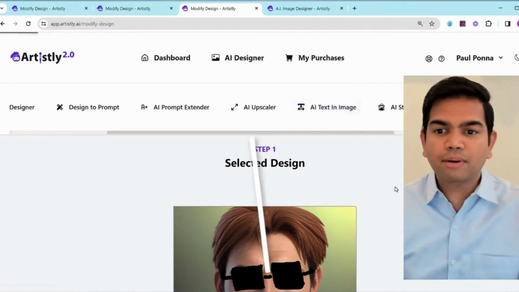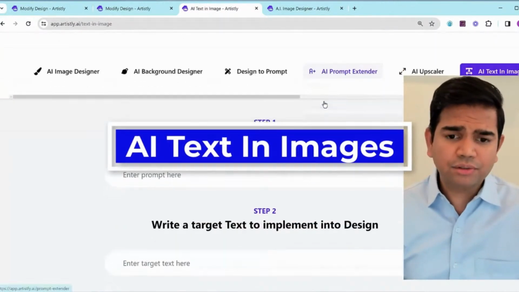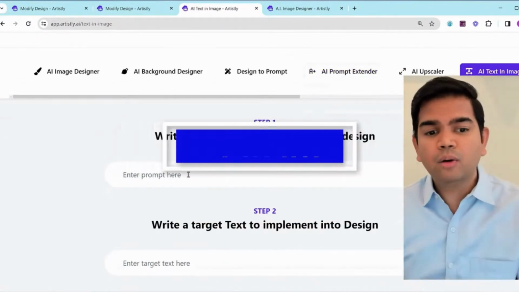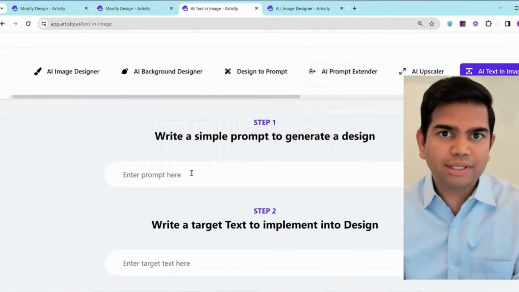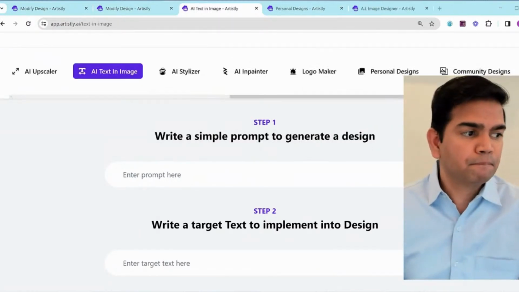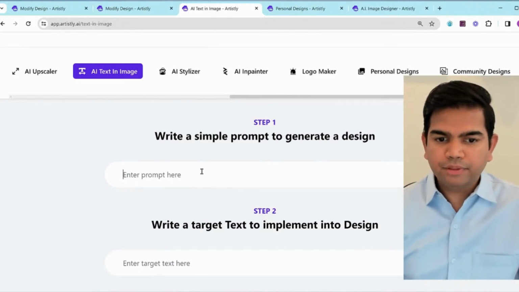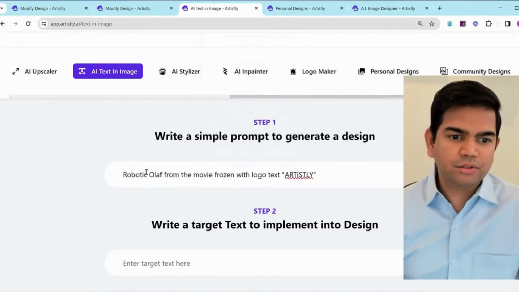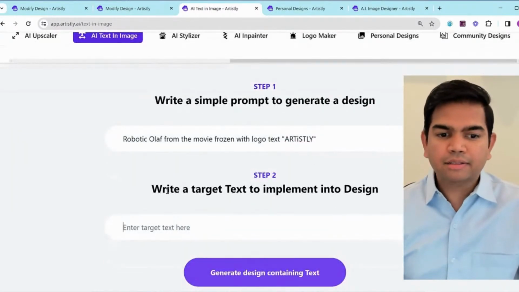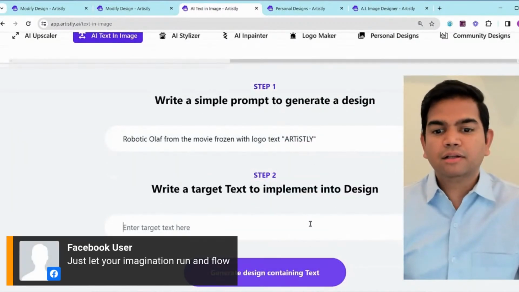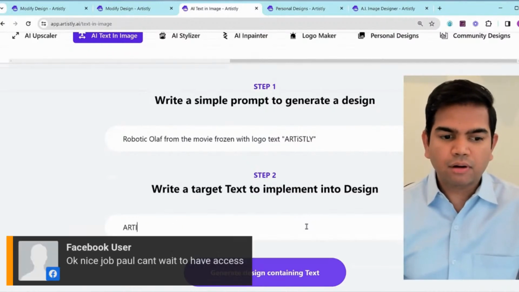But let's talk about how this feature works. So you click on AI text in image, and then you can put in what kind of image you want generated and what text you want in that image. All I'm going to put here is basically a prompt. You just use any prompt as usual. I'm just going to type robotic Olaf from the movie Frozen with the logo Artily. And it's going to say write a target text to implement into the design. So obviously I want to have it Artily, so Artily.